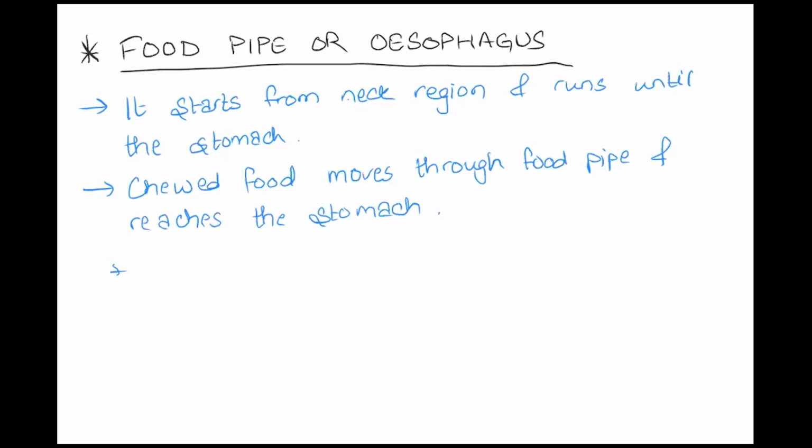And then we know that the food is moving in downward direction. So is it clear to you? Basically the food pipe acts as a connecting link between the mouth or the buccal cavity and the stomach. Okay, is it clear to you? Anyone having any doubts in this?